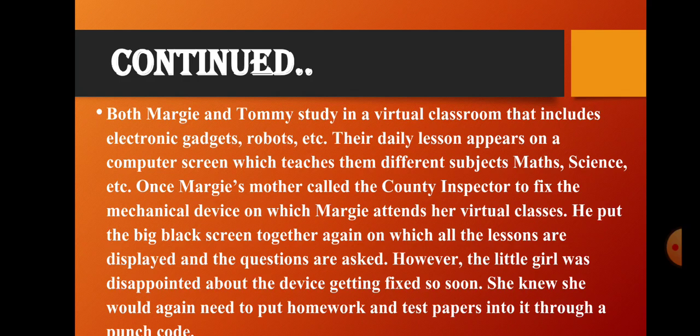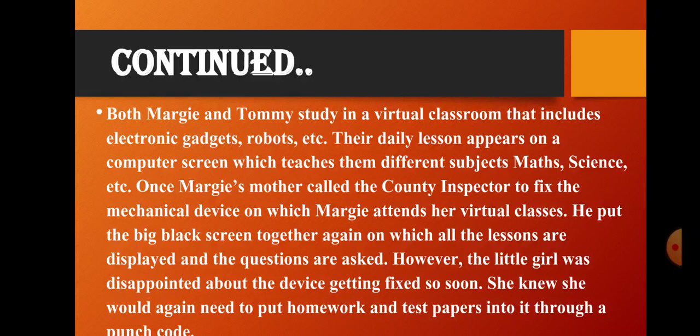So once Margie's mother called the county inspector to fix the mechanical teacher's device on which Margie attended her virtual classes, he put the big black screen together again, on which all the lessons are displayed and the questions asked. However, the little girl was disappointed about the device getting fixed so soon. The county inspector checked it and fixed the problem.